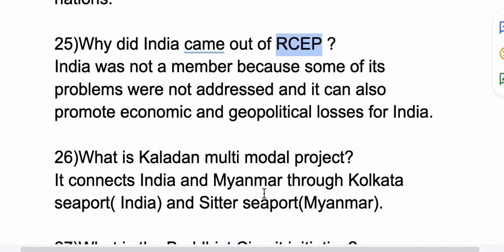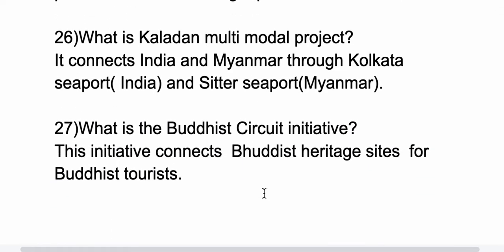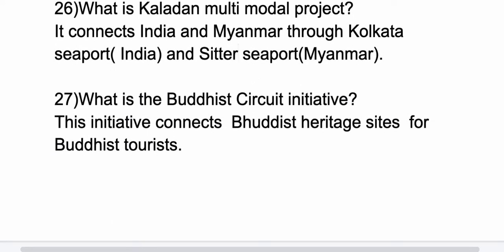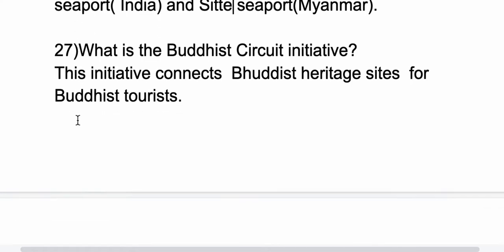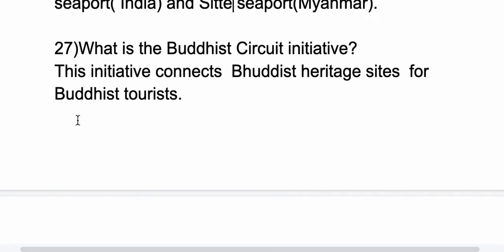Now 26th question, what is the Kaladan multimodal project? So it connects India and Myanmar through the Kolkata seaport from India and the Sittwe seaport from Myanmar. Now 27th question, what is the Buddhist Circuit initiative? So this initiative connects Buddhist heritage sites for Buddhist tourism. So it can promote the tourism sector in India.